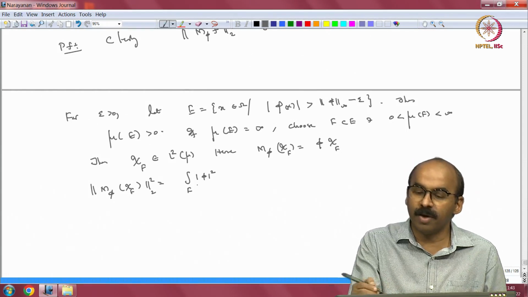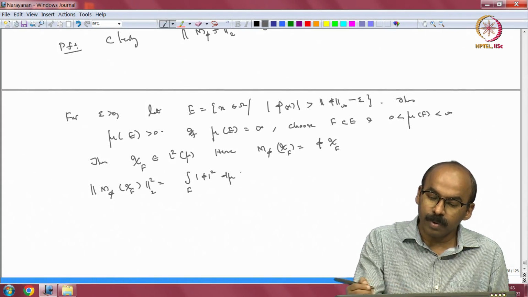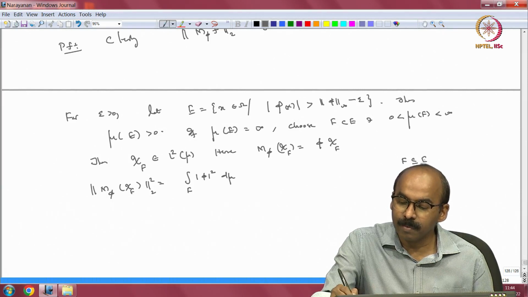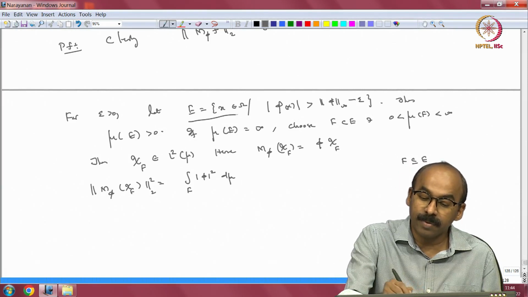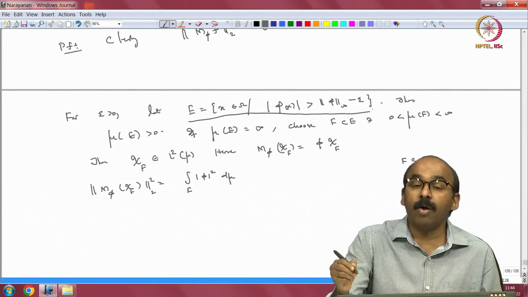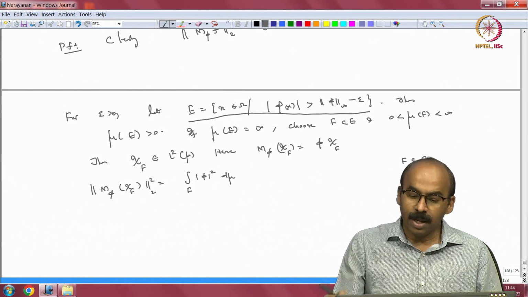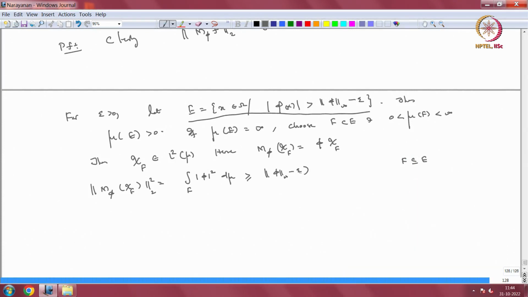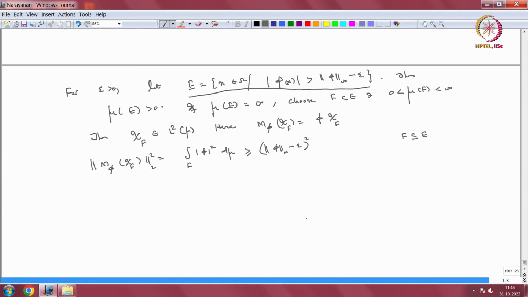So I am integrating over F, but F is contained in E, and E is the set where |φ(x)| is greater than something. So this is greater than or equal to (the L∞ norm of φ minus ε) squared times the measure of F. Now, the measure of F is positive and finite, so there is no problem.